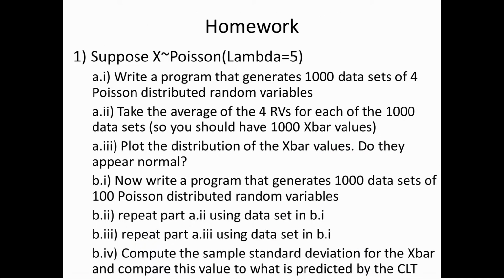Here are some homework problems I'm going to have you try. The first is where we have a Poisson random variable, and I want you to write a program that generates 1,000 data sets where each data set has 4 Poisson distributed random variables. You're going to take the average of those 4 random variables for each of the 1,000 data sets. So you should have 1,000 x bar values. You want to plot the distribution and see if they appear normal.